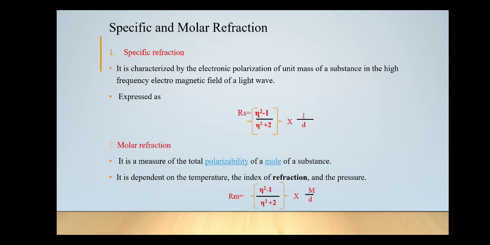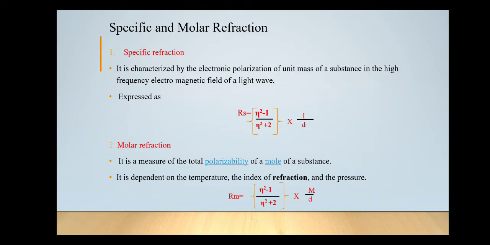Now there are two more terms which we need to study when we are studying refractive index as a physical property. The first term is specific refraction. It is characterized by electronic polarization of unit mass of substance in the high frequency electromagnetic field of the light wave.